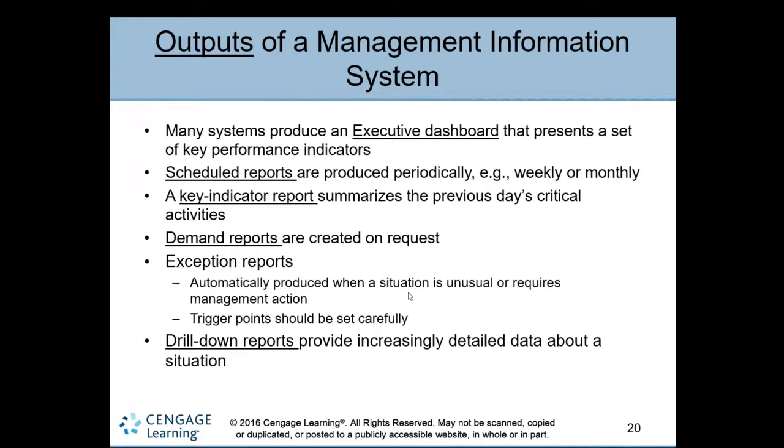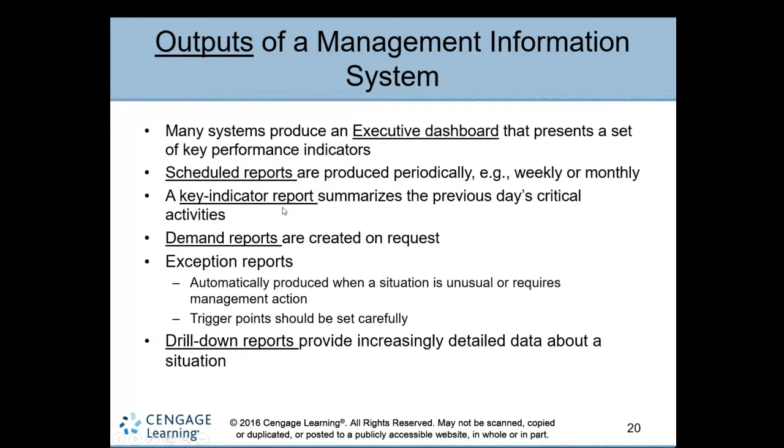The output of MIS is simply giving reports, various forms of reports for decision makers and managers for making decisions or running the business organization activities to achieve the objectives. Many systems produce an executive dashboard. It is a big dashboard that presents a set of key performance indicators to see the performance of the organization's business. It can also generate scheduled reports that can be produced periodically, weekly or monthly.